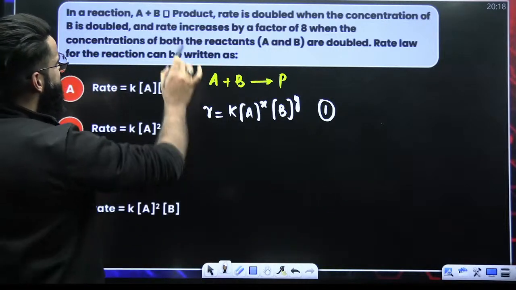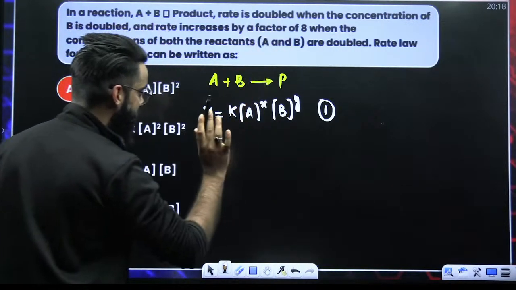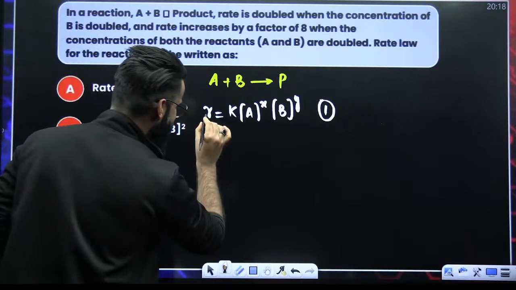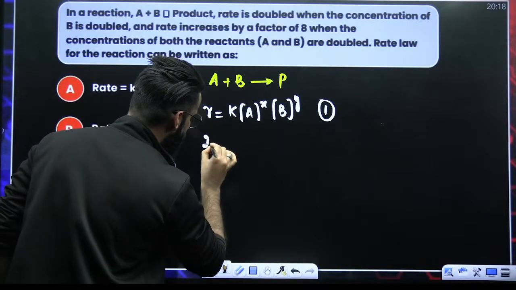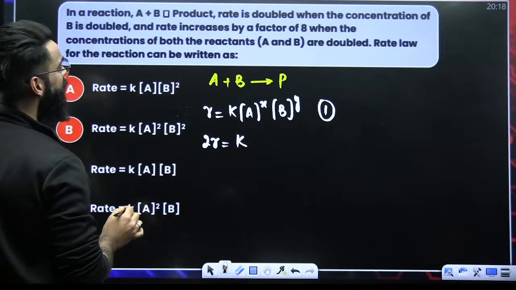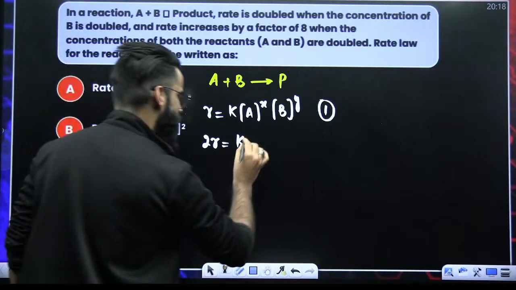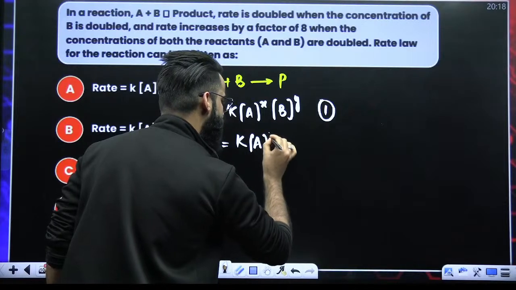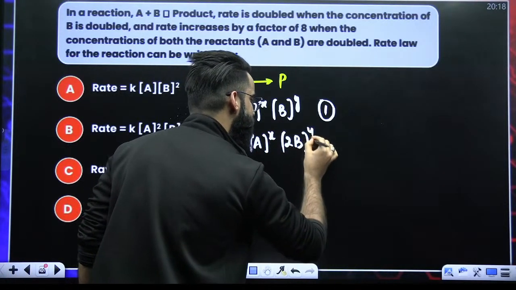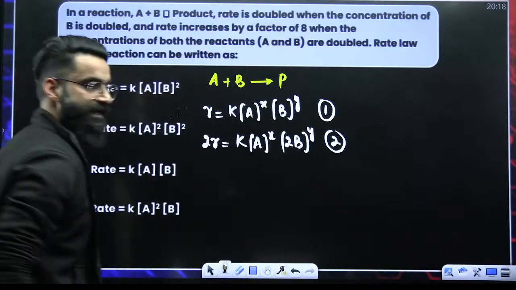Now, as per the first statement, rate is doubled when the concentration of B is doubled. So rate is doubled. Earlier it was R. Now it is doubled, it is 2R, when the concentration of B is doubled. So we are doing nothing with the concentration of A, but we are doubling the concentration of B. Now it's 2 times B raised power Y. This is your second equation.